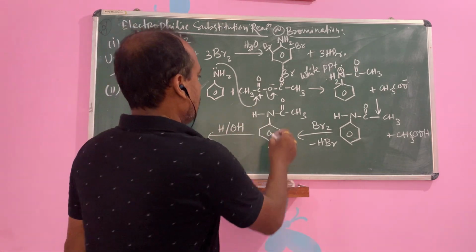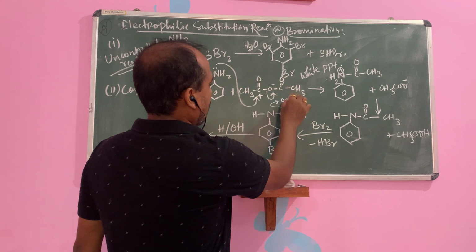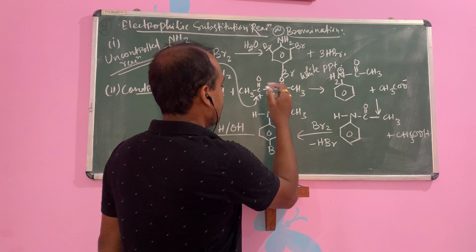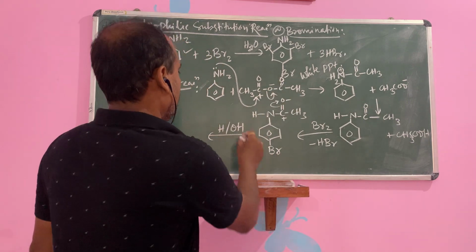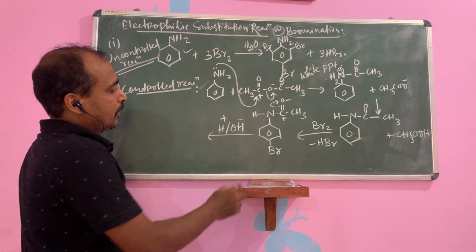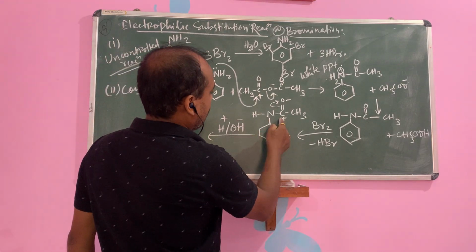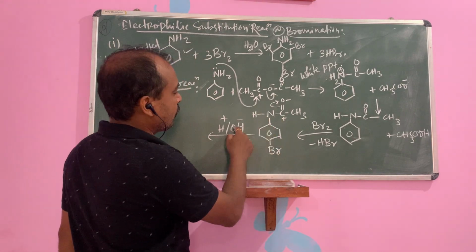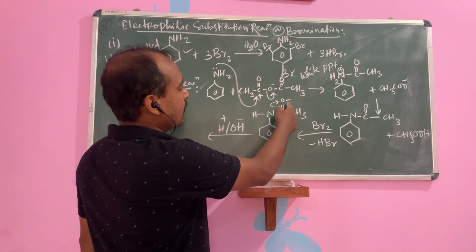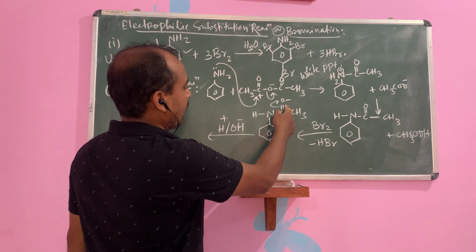What will happen? This oxygen will accept the bond. Then this one is your plus and this one is your minus. In hydrolysis, this is H plus or H minus. If this one is plus, then it will go to the C plus. It forms a C-OH bond. Again this one is minus. Then again what will happen?